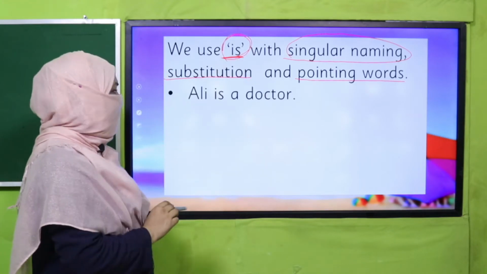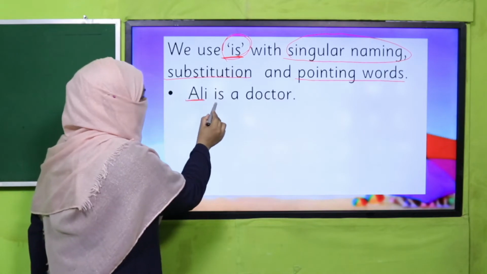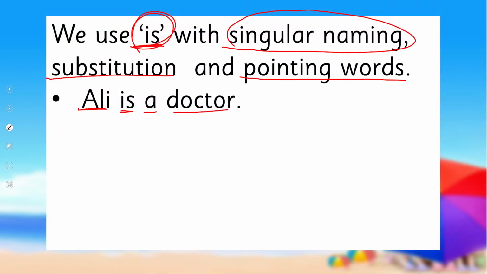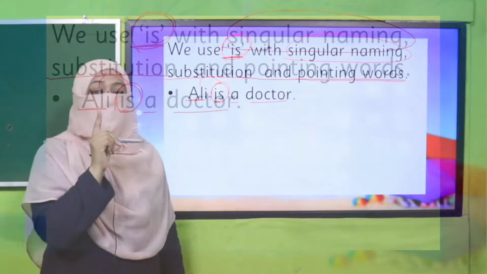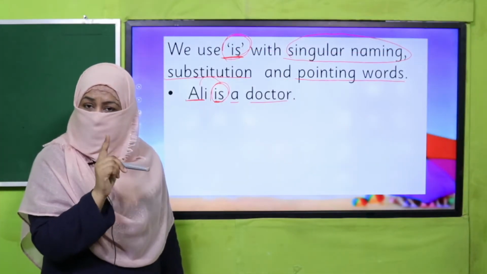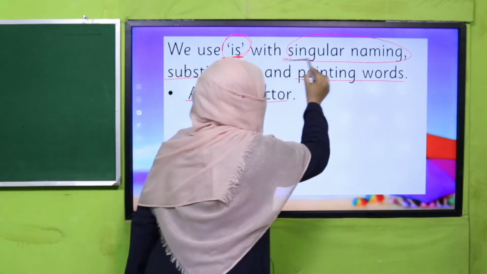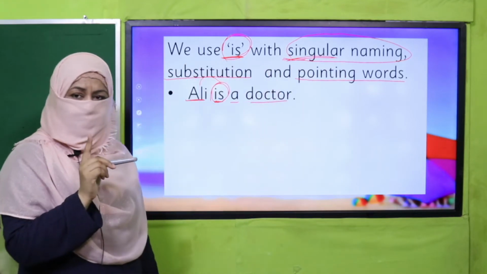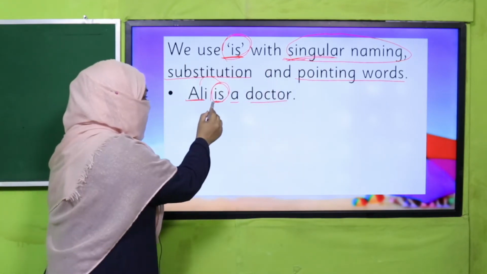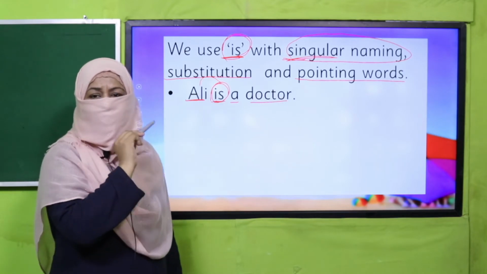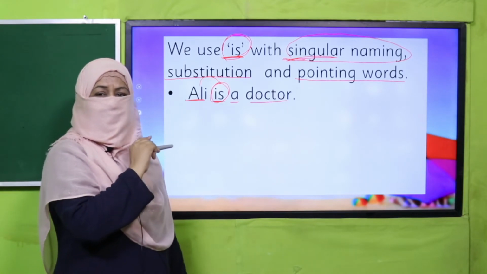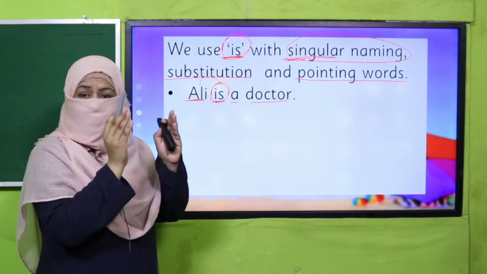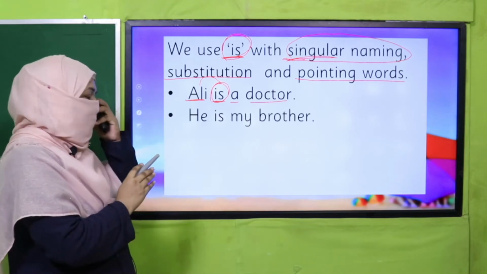For example, Ali is a doctor. Why have I used is here? Because I'm talking about Ali, and Ali is one person. It is a singular naming word. So whenever we are talking about a singular person, we use is. Amina is a teacher, right? So whenever a singular naming word is there, we use is.